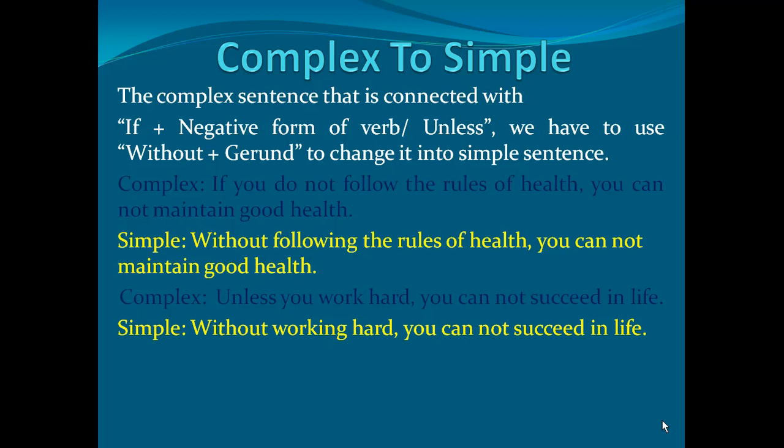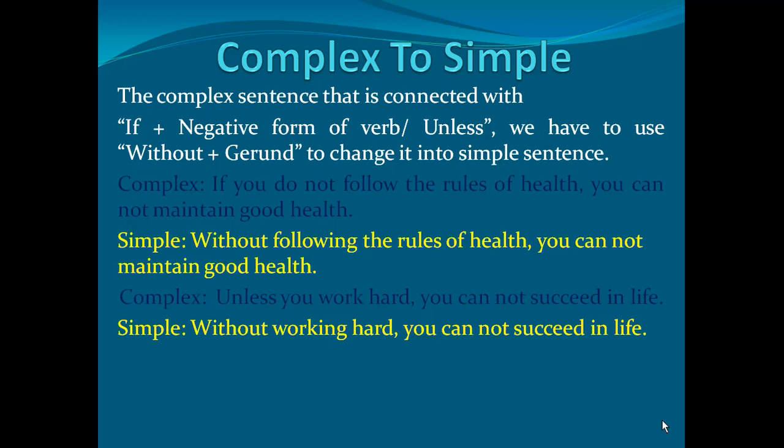Okay? Next one, unless you work hard, you cannot succeed in life. I told you here we can use "if" plus negative form of verb or "unless." So here, unless you work hard, you cannot succeed in life. In simple sentence I have written: without working hard, you cannot succeed in life.